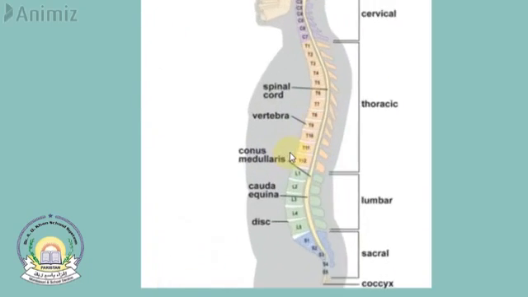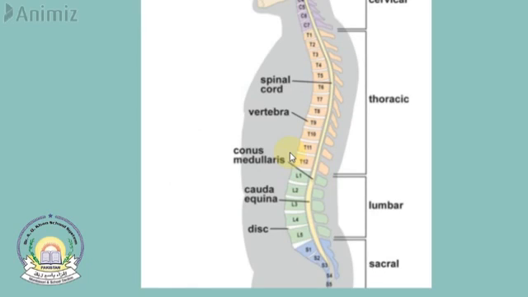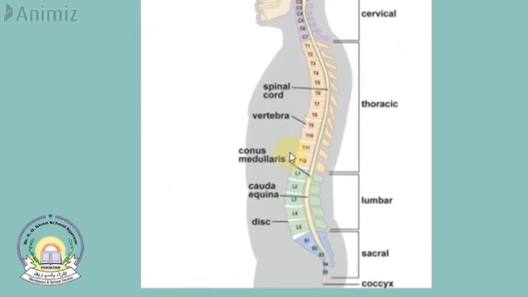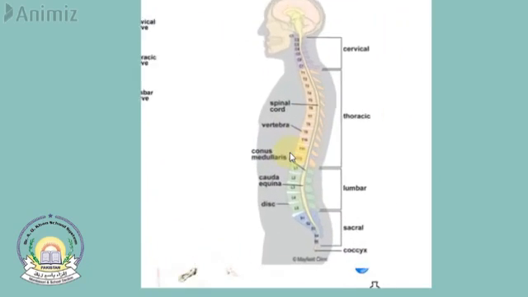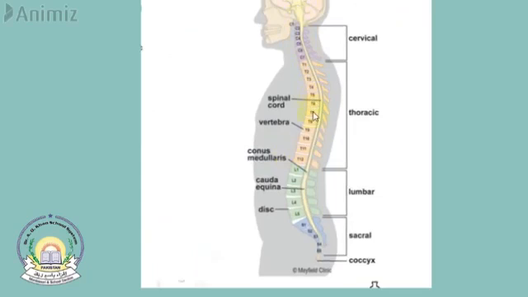If you look at this picture, you will be able to understand the spine. This whole thing is called the spine, and this thing is called the spinal cord, which takes messages to and from the brain, from different parts of our body. So our brain controls different parts of the body through the spinal cord. This is the spinal cord, and this whole is called the spine. Now you understand?